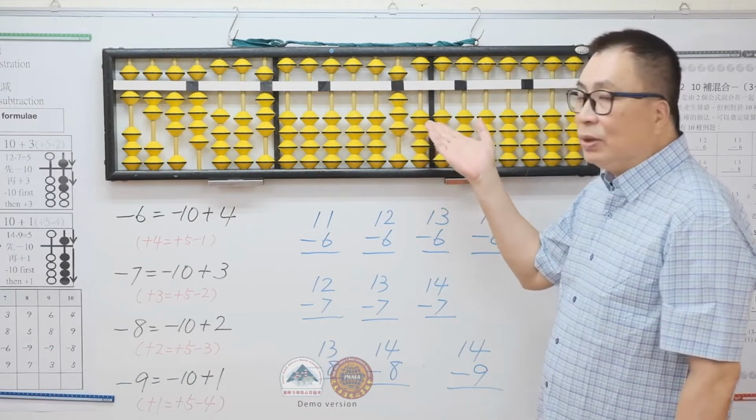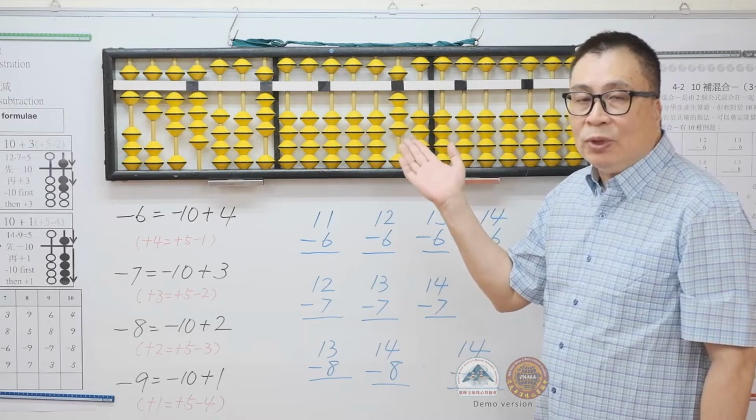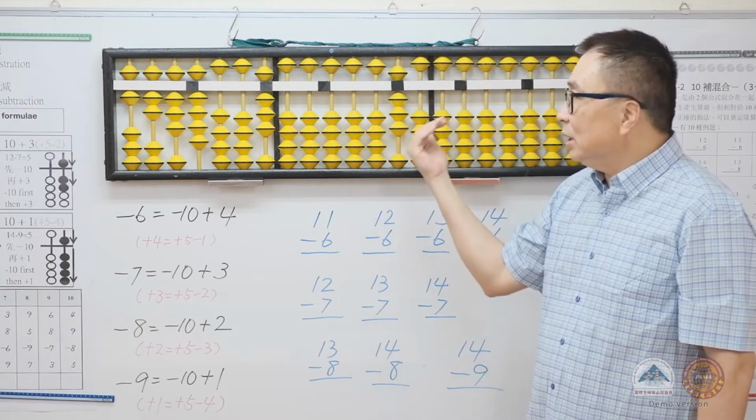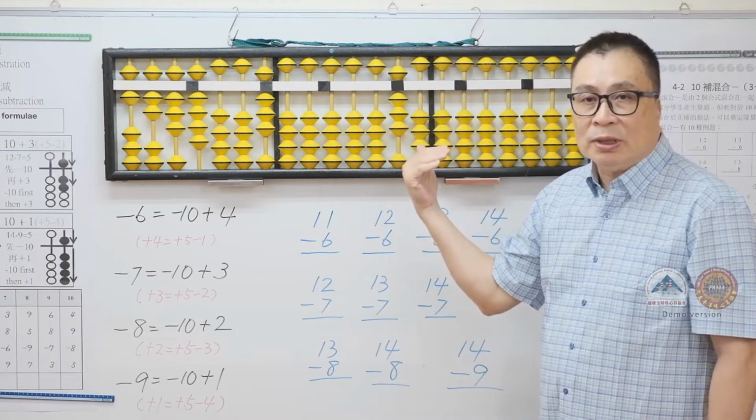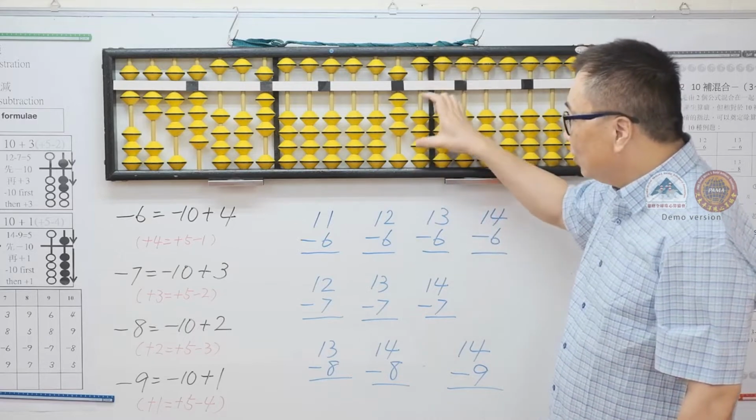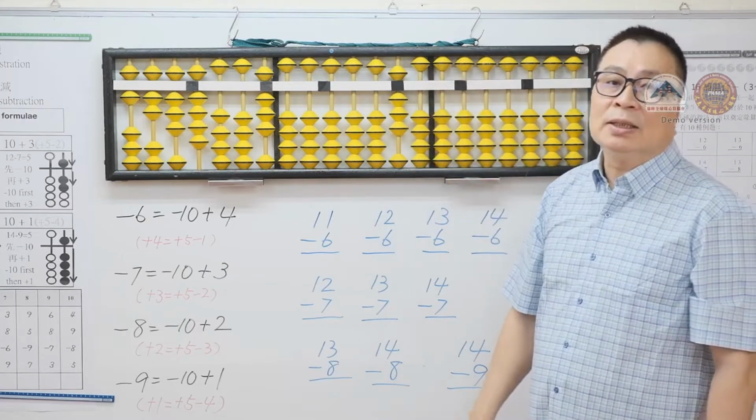This method can be taught to some students who are not clear. As this is the last set of the formulas, most students should be familiar with the down together formulas. That was the -6 formula.